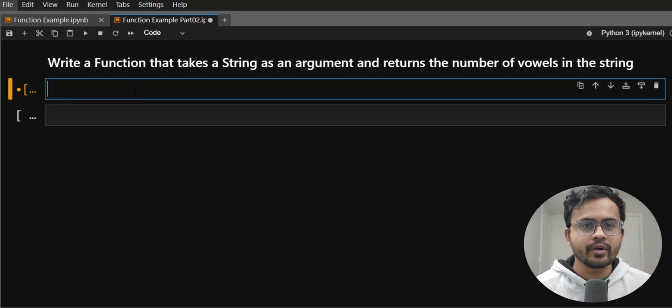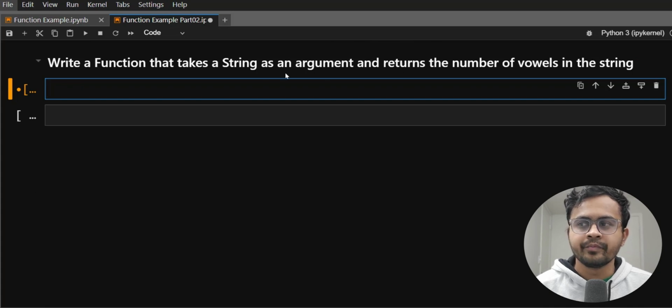In this video, I'm gonna walk you through another problem related to functions that may also require the concept of loops and some kind of conditions. So let's get started. The problem we have here is: write a function that takes a string as an argument and returns the number of vowels in the string.